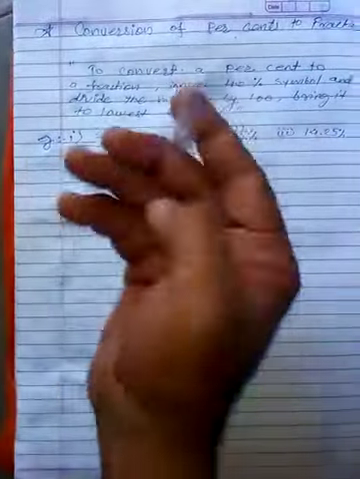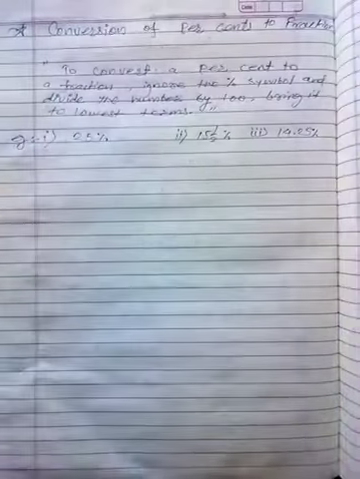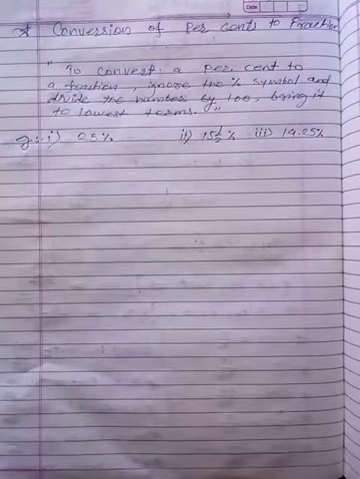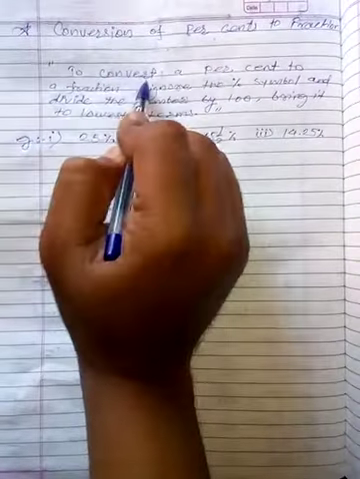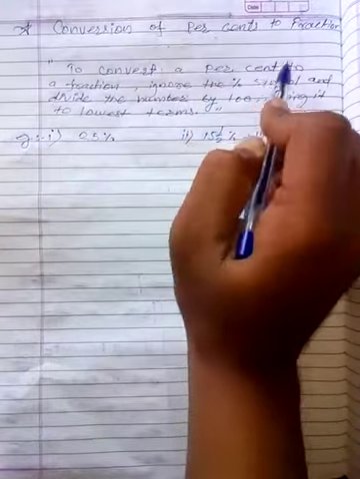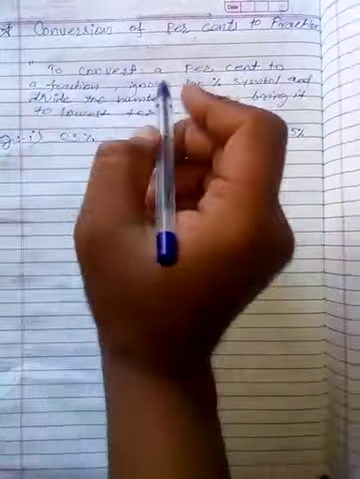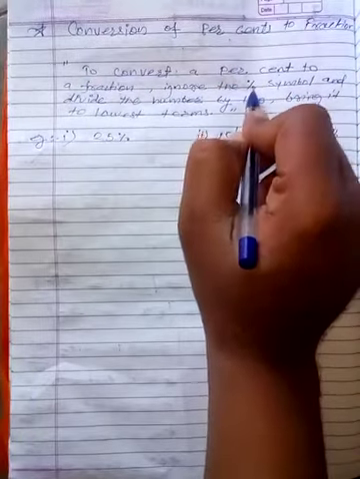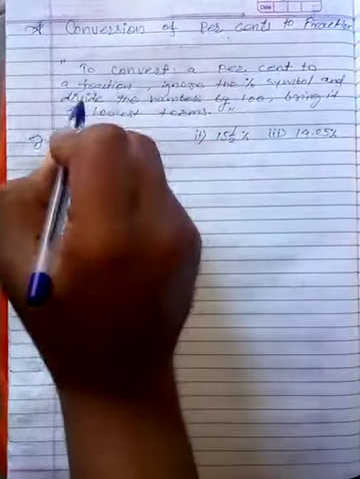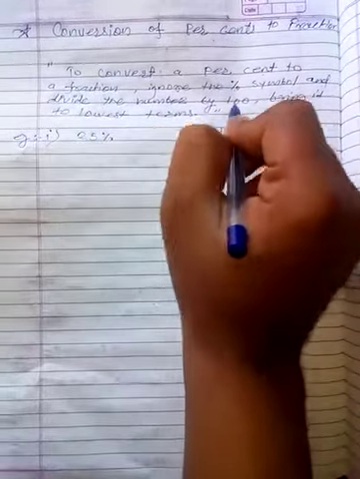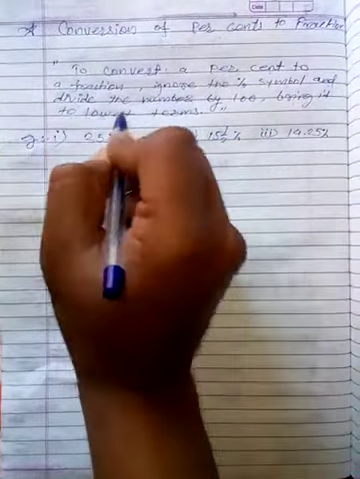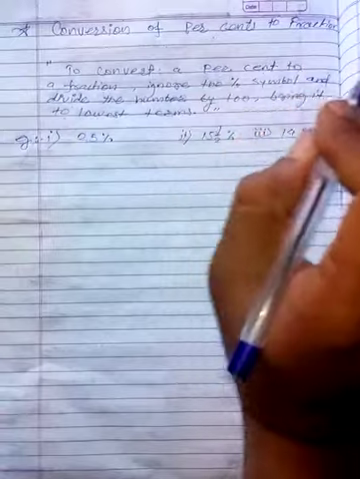Now let's see, students, the first question. First we are going to study the conversion of percent to fraction. What is that? Conversion of percent to fraction. To convert a percent to a fraction, ignore the percentage sign, divide the number by 100, and bring it to the lowest term. It is very simply said.